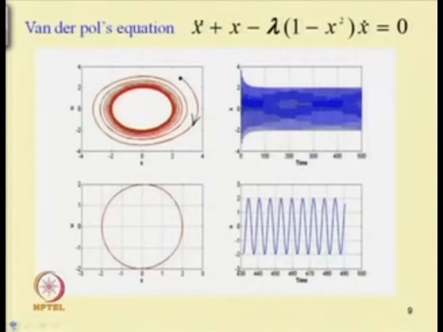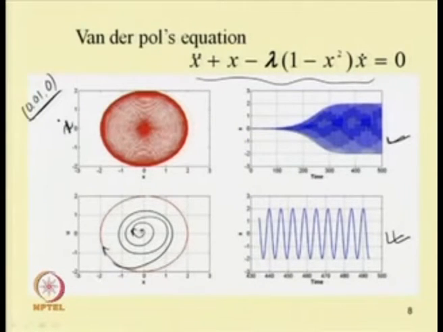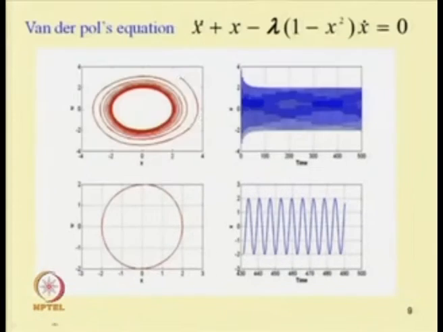In this case one can observe that if you take an initial condition inside this periodic orbit, it reaches this periodic orbit, or if you take another point which is outside this periodic orbit, it also reaches the same cycle.